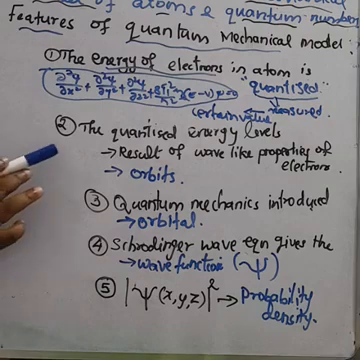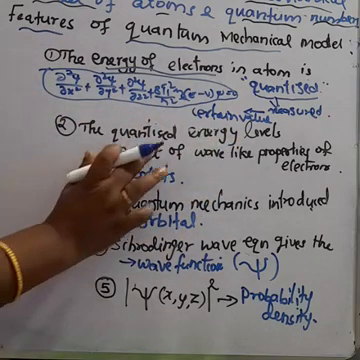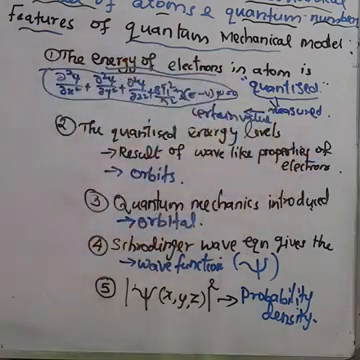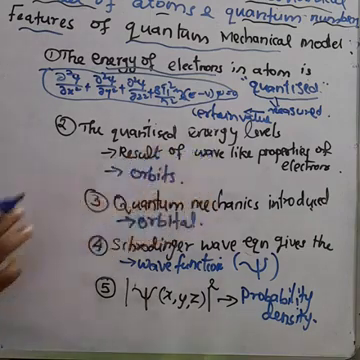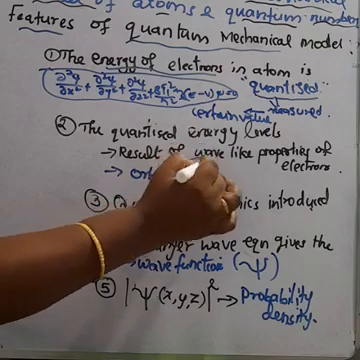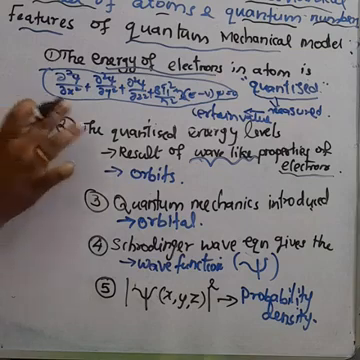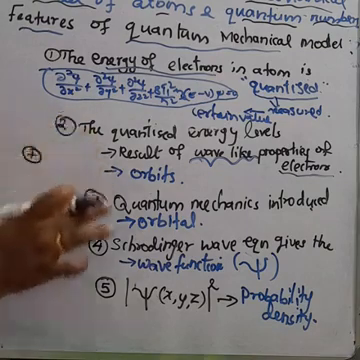What is the second point? The quantized electronic energy level is a result of the wave-like properties of electrons. We know the energy of electrons in an atom is quantized, and this quantized electronic energy level results from the wave-like properties of electrons. How do the electrons revolve around the nucleus? They move like a wave.